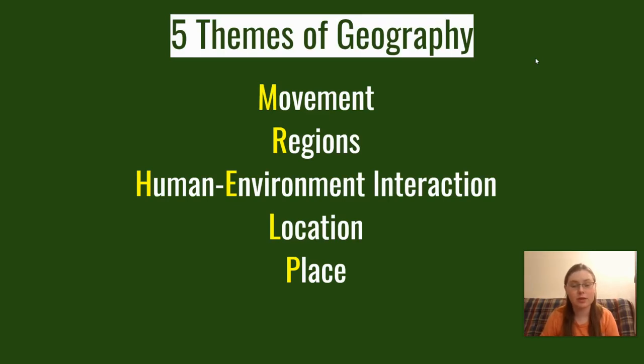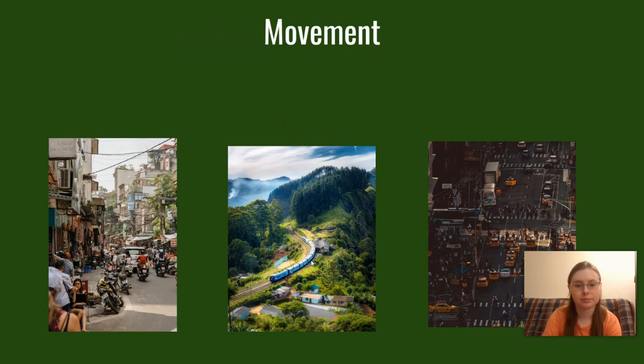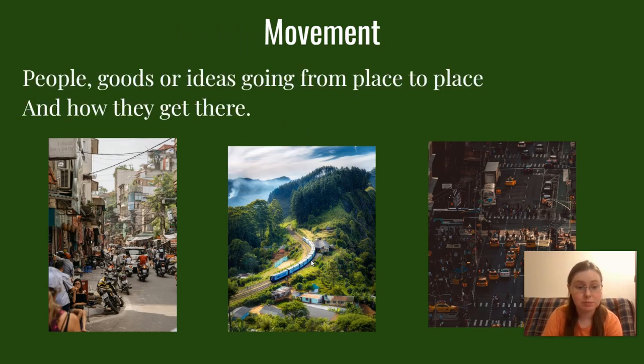So today we're going to be looking at the 5 themes of geography: movement, regions, human environment interaction, location, and place. And if you notice, I highlighted in yellow the first letters of some of these, and it actually spells out Mr. Help. So hopefully that helps you remember our 5 themes of geography: movement, region, human environment interaction, location, and place.